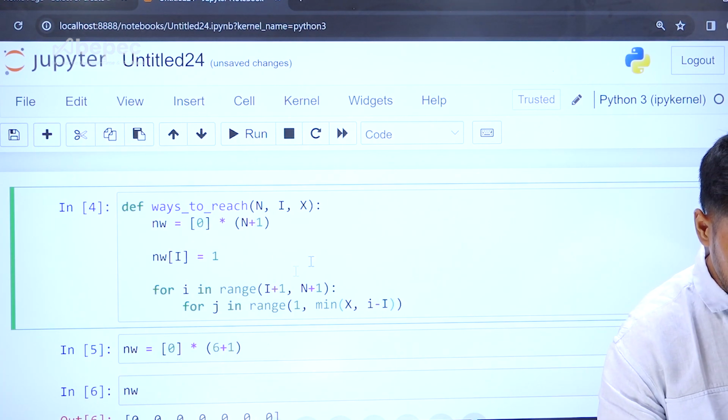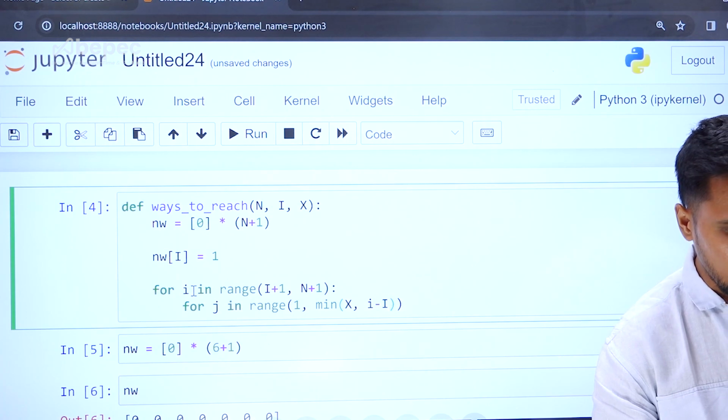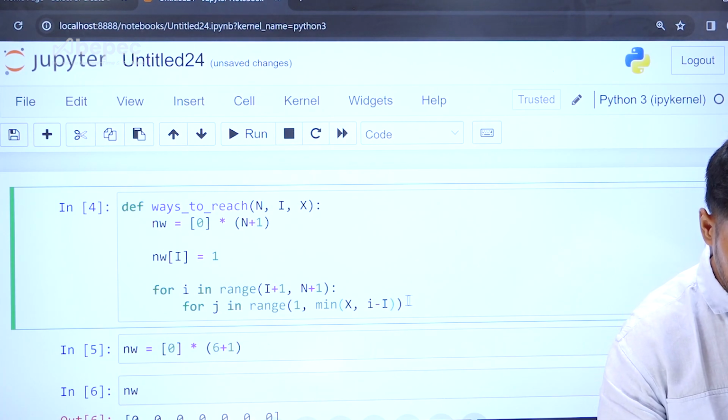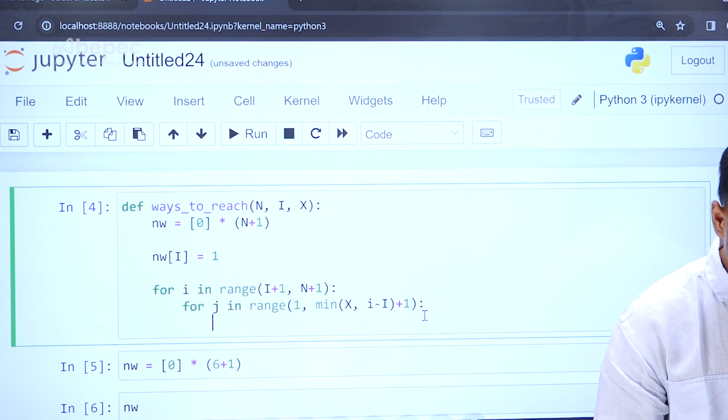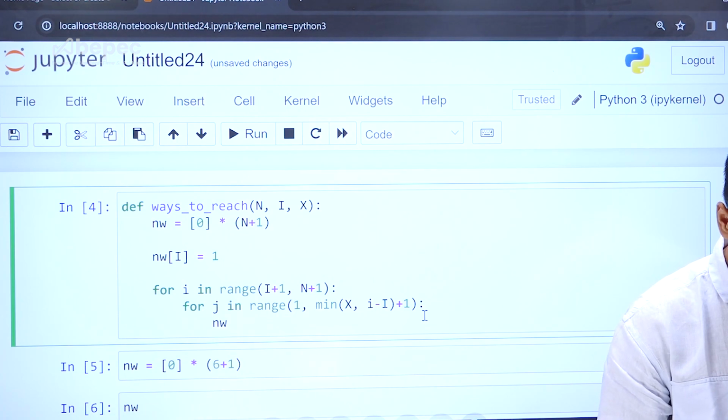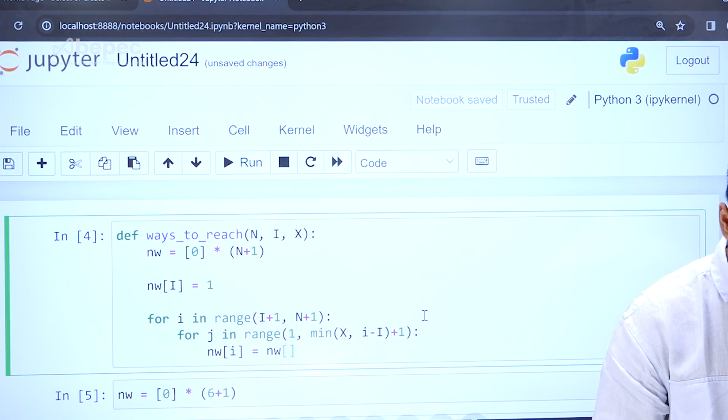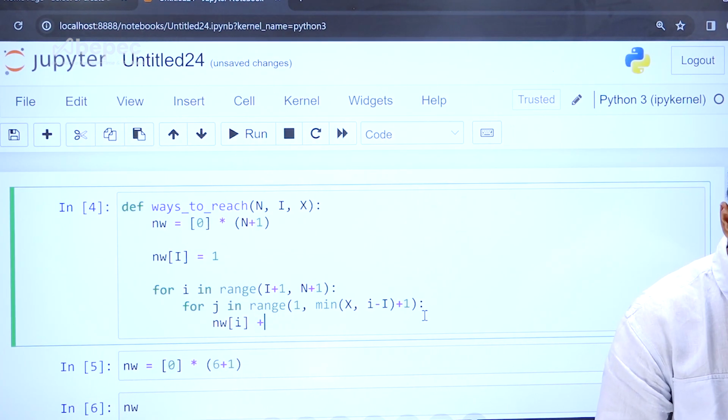So now this is going to be repeated. For example, this i value is going to change. Let me just print it and let me show you, so you will get an idea how this works. Plus 1, colon, and I'm saying dp, or here it is nw of i. So I need to update it: nw of i is equal to nw of i minus j.